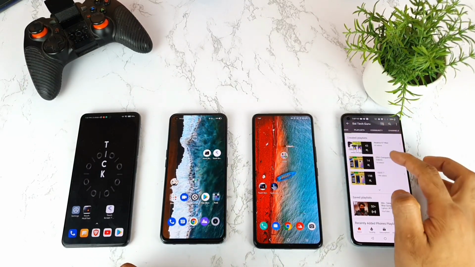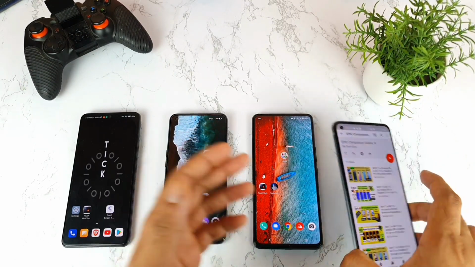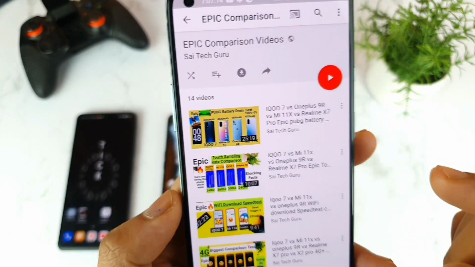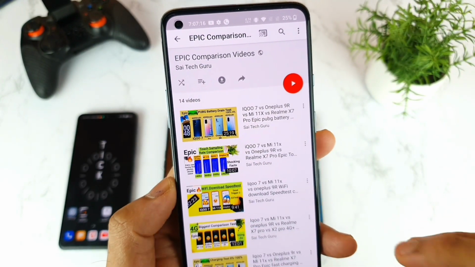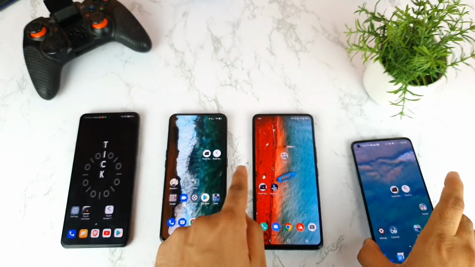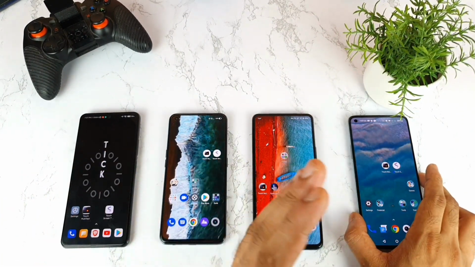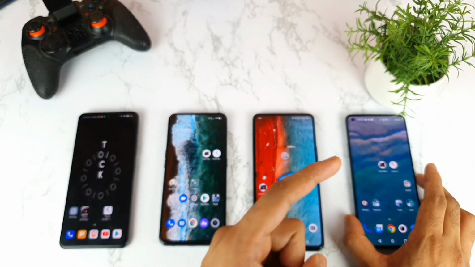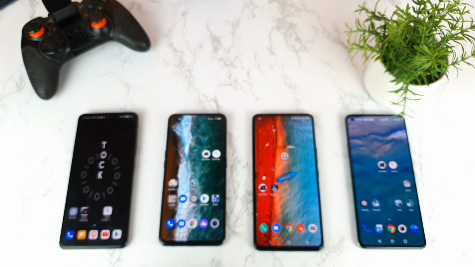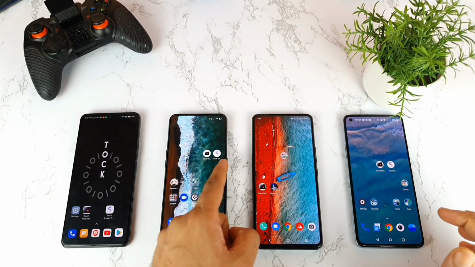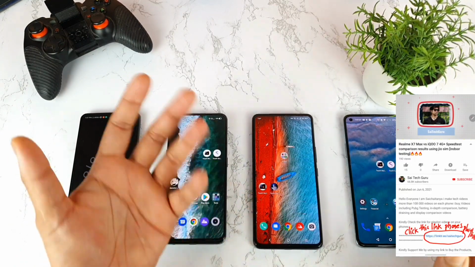A few days back I did compare the touch sampling rate between other smartphones as well, as you can see here friends. In that video, one mistake I did was I did not add the touch sampling rate applications into the game enhancement option. That is the reason why I experienced very low touch sampling rate in that video. But right now I did add these touch sampling rate applications into the game enhancement features.